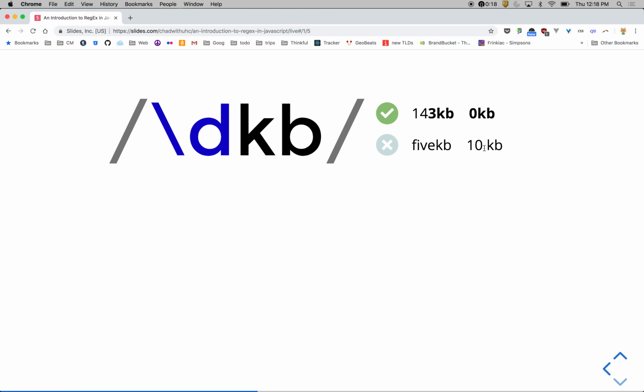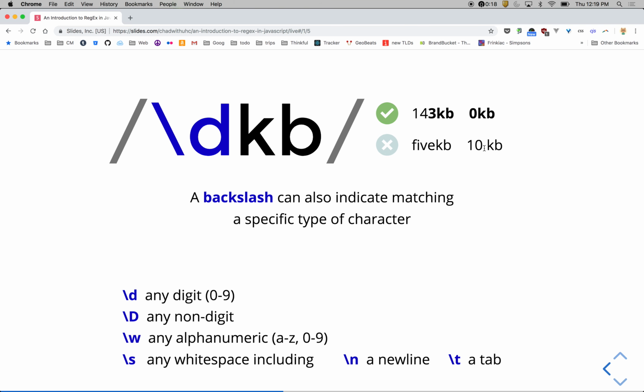All right, and then into digits now. Another special character that you use a lot is \d. That means a digit, and it refers to any single digit 0 to 9. So it's looking for one digit. Up here in the examples, you'll see we have 143 kilobytes, but notice only the 3 KB is selected because it's looking for a single digit. 0 kilobytes, it would select that whole string. Something like 5 kilobytes, it's not a real digit, it's just the word. And 10 space kilobytes won't match because there's a space in between. It doesn't look for the space. It's just looking for a digit followed by KB.